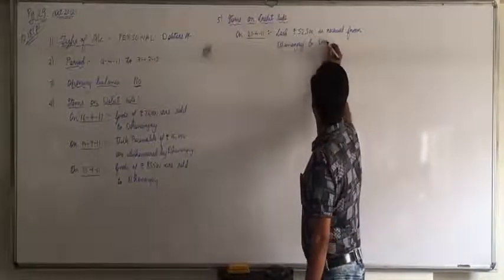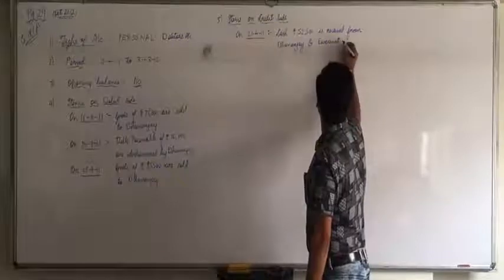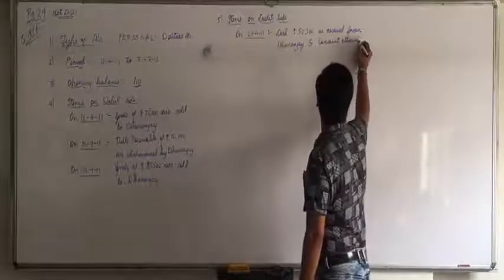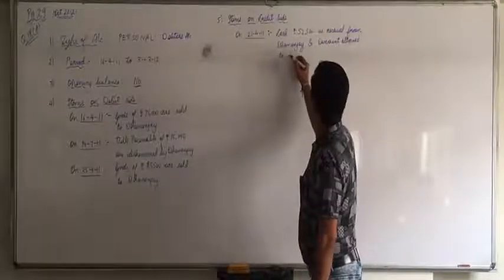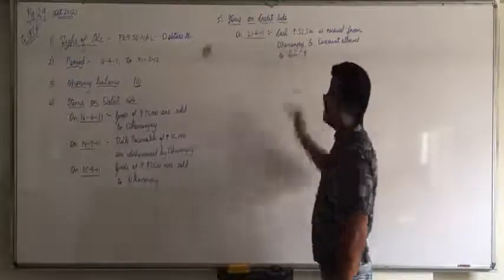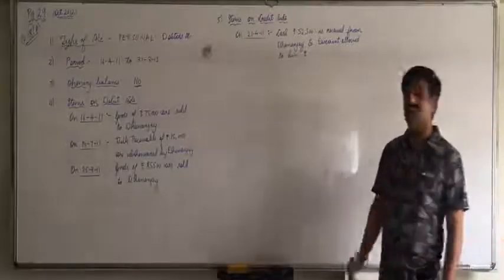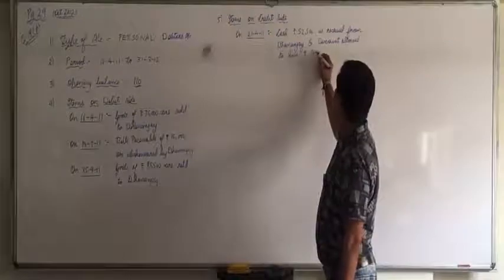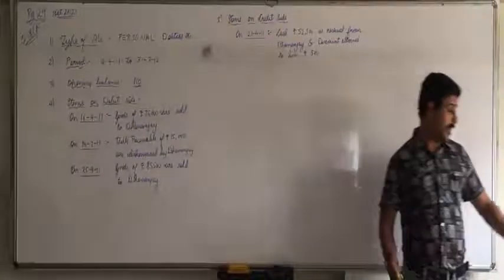And discount allowed to him, rupees 500. Means he paid us the money, so we gave him a discount of 500.